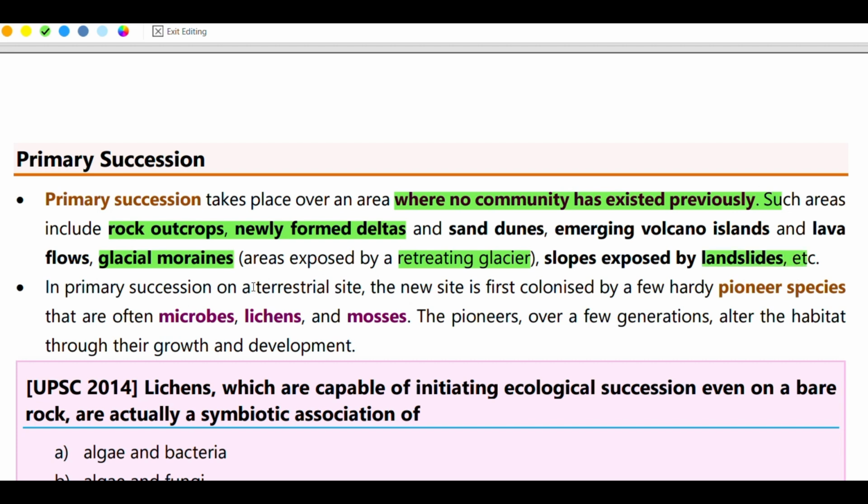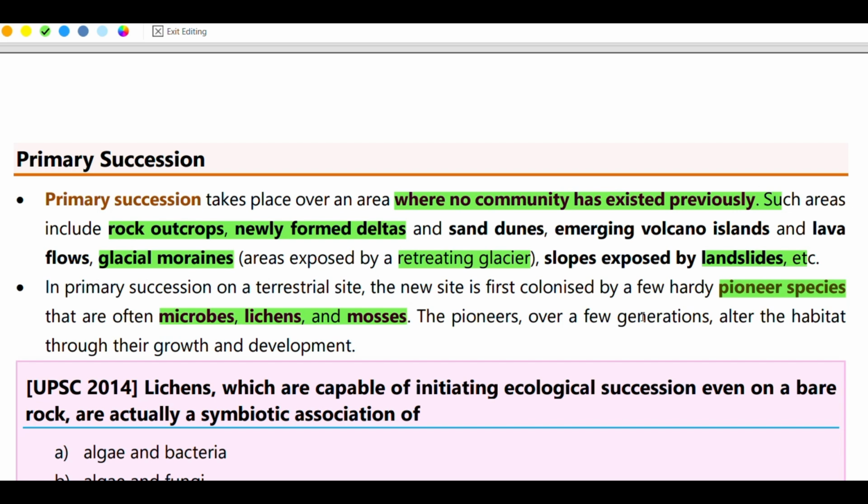In primary succession on a terrestrial site, the new site is first colonized by pioneer species. In a terrestrial ecosystem, microbes, lichens, and mosses are the primary pioneer species, primary producers.